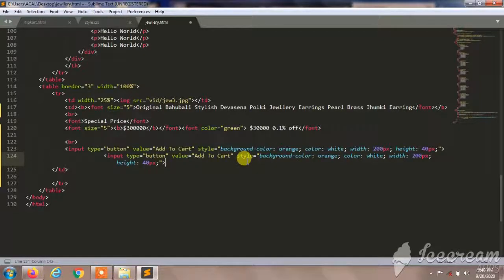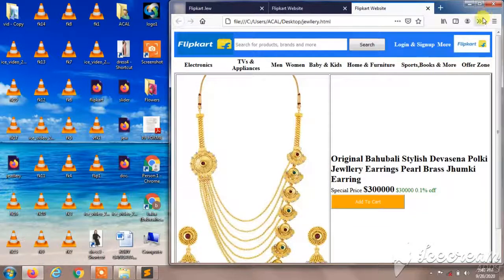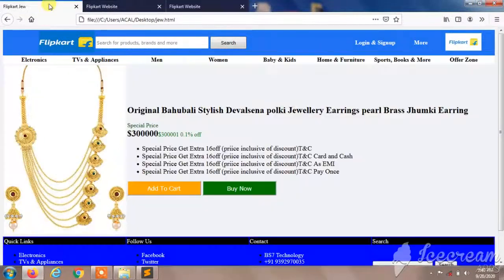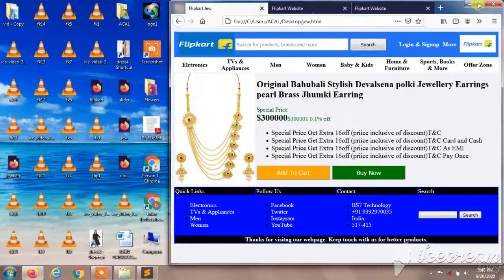So make some changes. I'll change the color and value, and I'll give green color, and let's see what will happen. So it shows add to cart with a super styling. So I'll give some details over here.